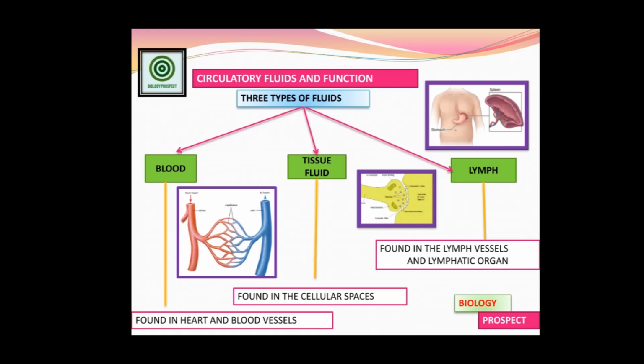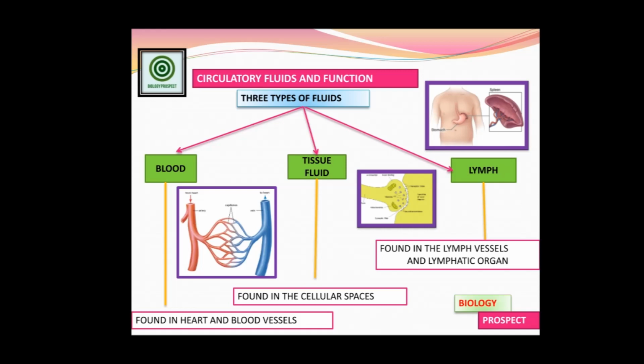The biggest lymphatic organ of the human body is the spleen, and it is present above our stomach. This is the example I have shown above for the lymph. This is the biggest lymphatic organ, also called a lymphatic gland. So these are the three types of circulatory fluids that play a vital role in the total circulatory system of the human body.